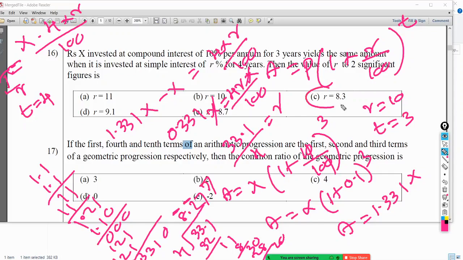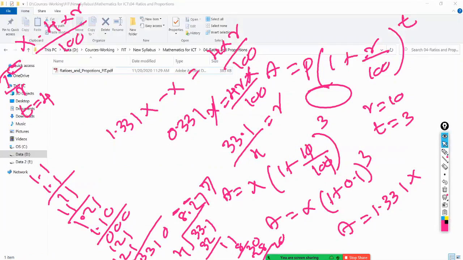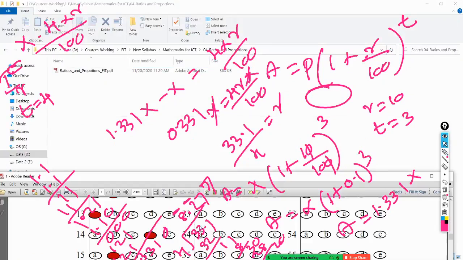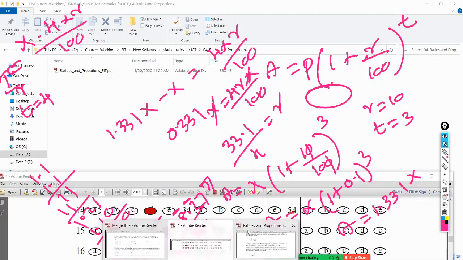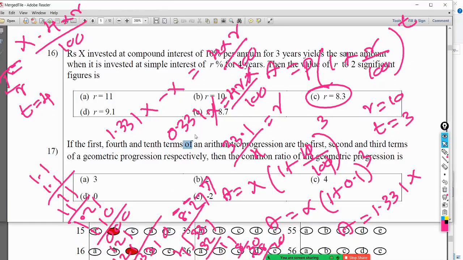Okay, so let's double check the answer first. 16, answer is C. C is correct, right? 8.3, right? So it's quite a bit of calculation you have to do.